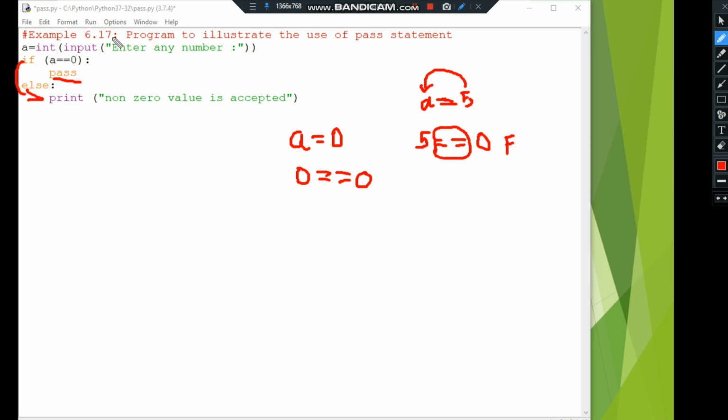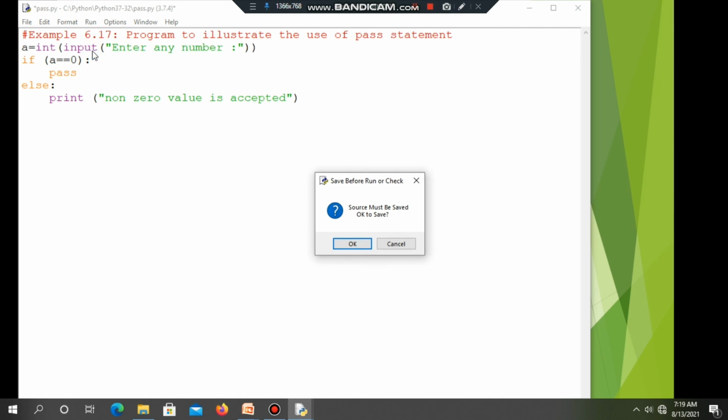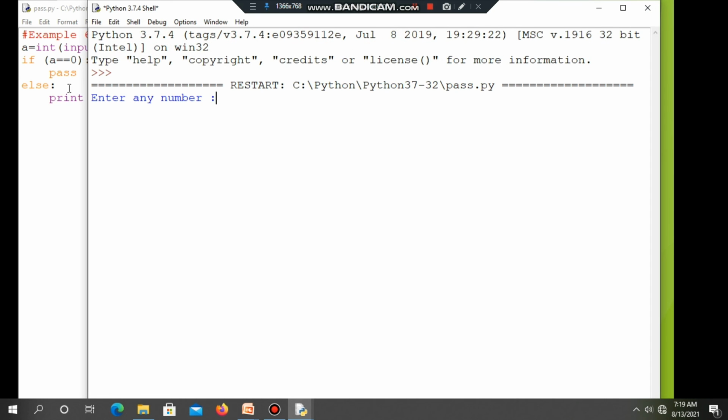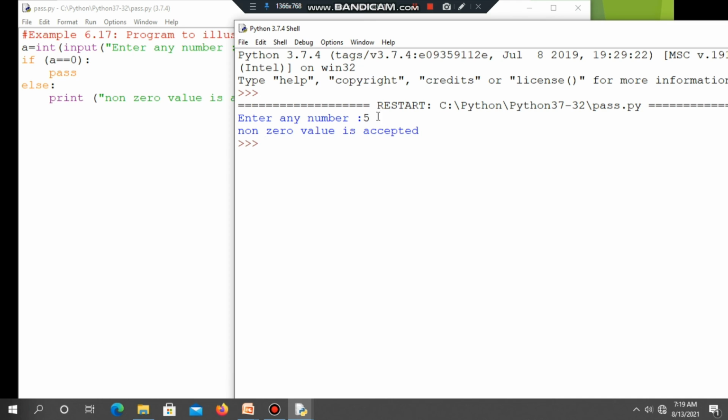Now you can see the output. What is the command used to get the output? We just click on Run Module, or we can press the shortcut key F5. Now you can see the output. Enter any number. If for example I give the value as 5, see the output: non-zero value is accepted. The condition is false, so the else statement is executed. The value of a is 5, the condition is false, so it executes the else statement and prints the message non-zero value is accepted.